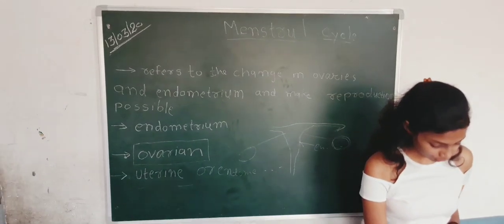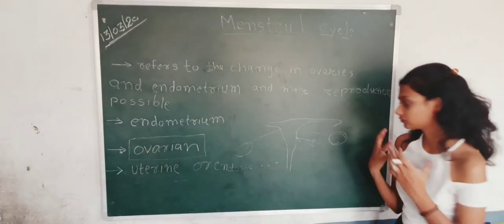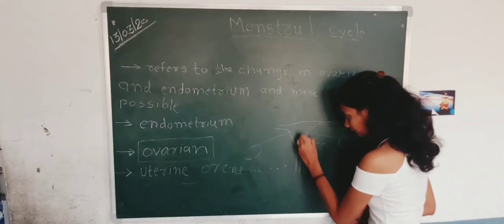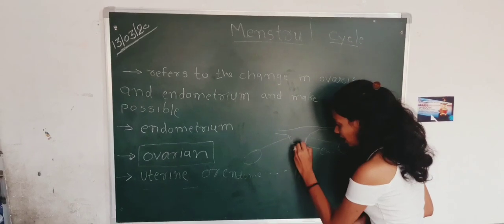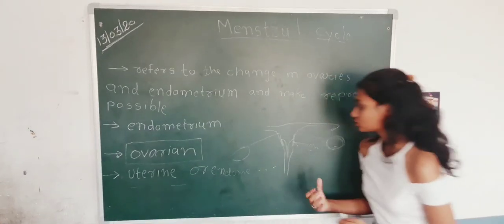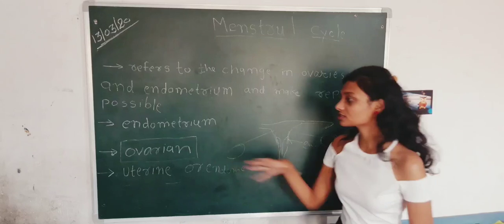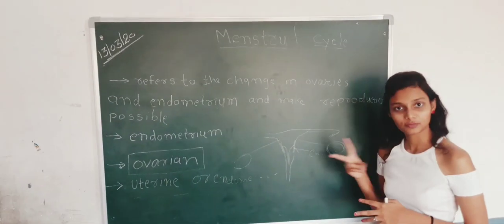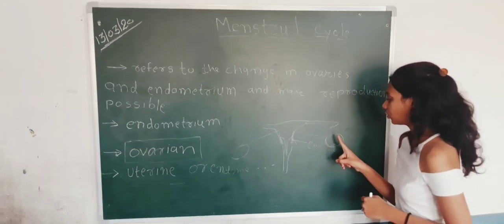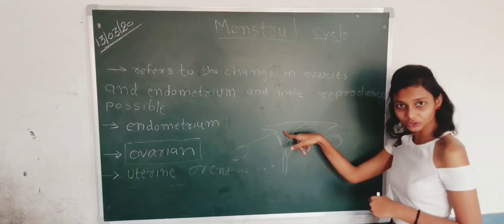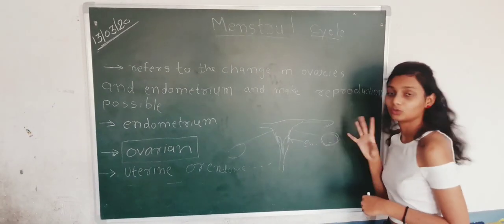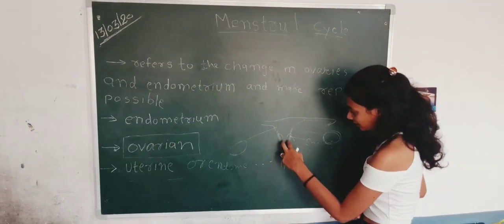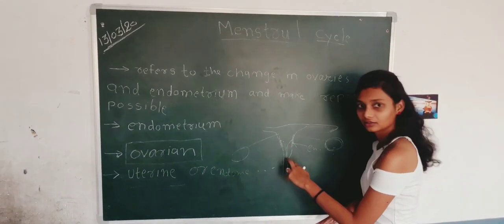And what happens in the uterine phase? It focuses on thickening the endometrium layer and shedding it during menstruation. So there are two different phases which are related to each other, and two different processes. In one process, the ovary releases an oocyte, and in the second, the endometrium thickens and sheds.